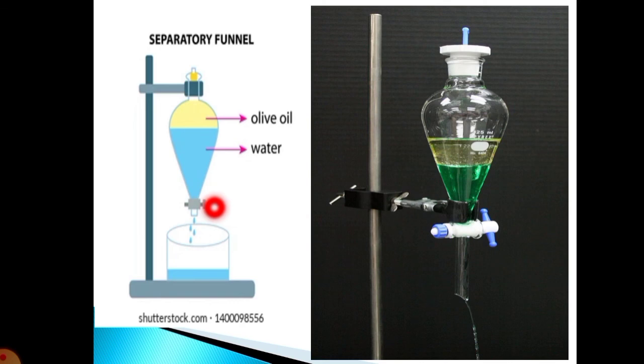This is a separating funnel where you can see a stopper, and the contents are added here, like water and olive oil. Water and olive oil are immiscible liquids. Olive oil will not mix with the water, so they will form separate layers. You can see the same here, the two different layers. The immiscible layer will form a separate one and will not mix with the water. So we can remove the water and the olive oil will remain in the separating funnel.